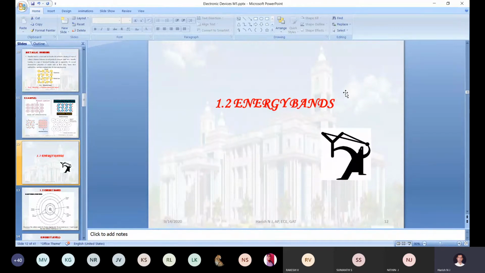What are those three energy bands? One is the valence band. The second one is the forbidden band, which is what we call the energy gap. The next one is the conduction band. How these three bands are created in a semiconductor, that information we are going to gather under this title.